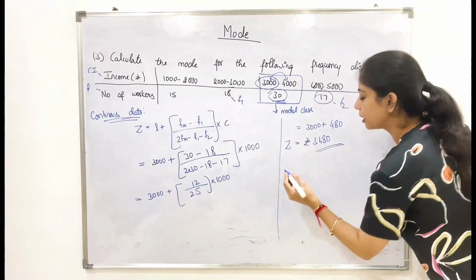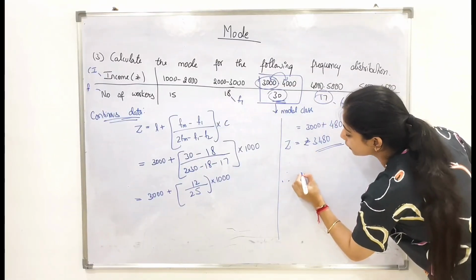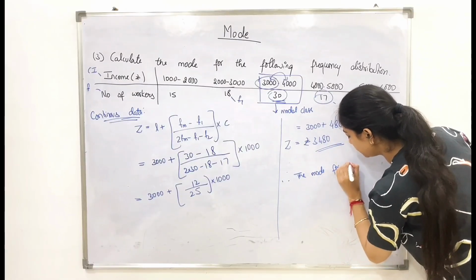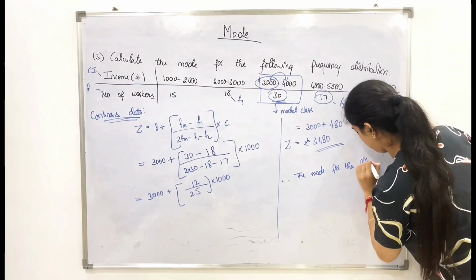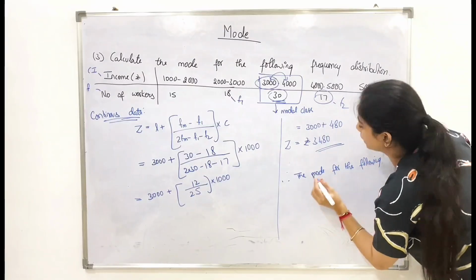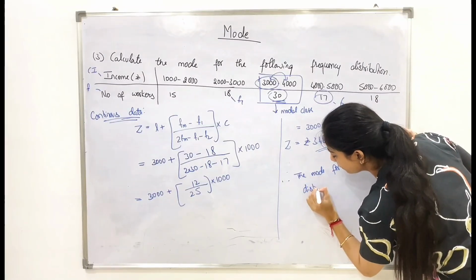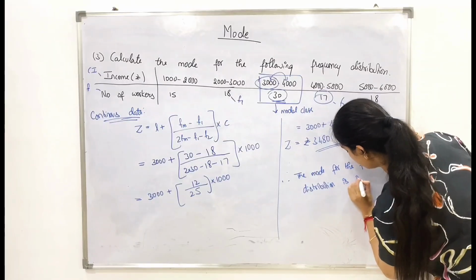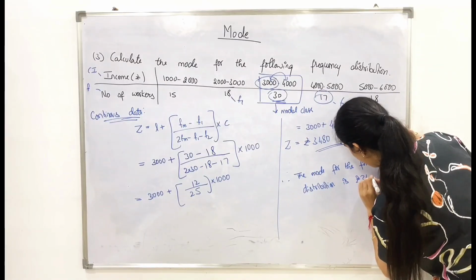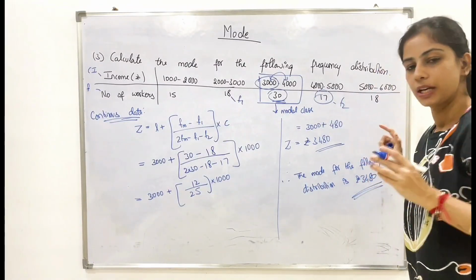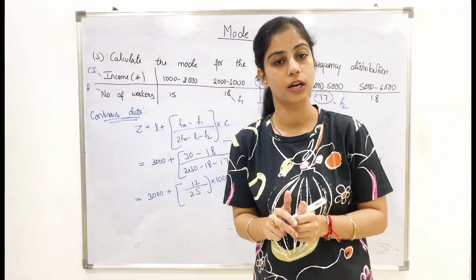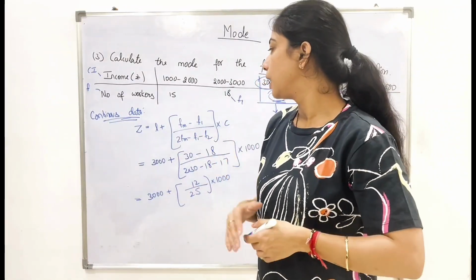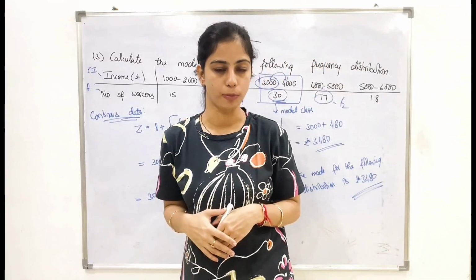And again, the final conclusion. The mode for the following distribution is rupees 3480. This is the final conclusion, and this is how the problems are solved based on the mode by using the different formulas.